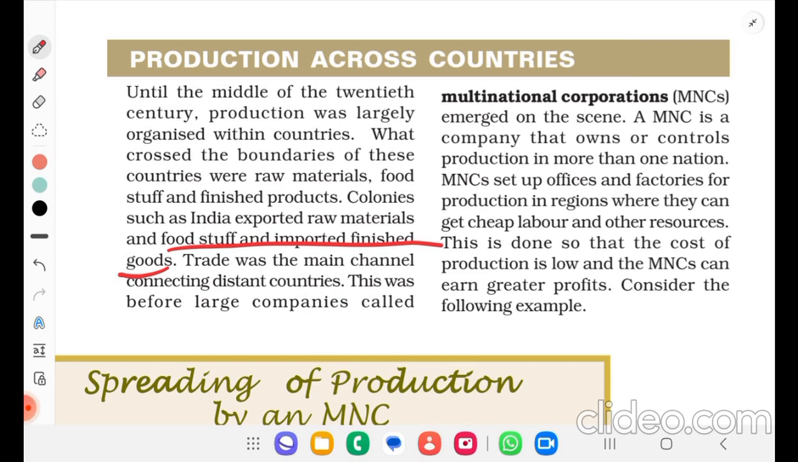This was before large companies called multinational companies, MNCs, emerged on the scene. An MNC is a company that owns or controls production in more than one nation. MNCs set up offices and factories for production in regions where they can get cheap labor and other resources. This is done so that the cost of production is low and the MNCs can earn greater profit.